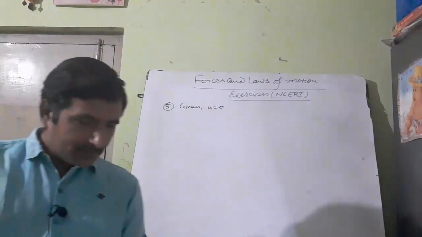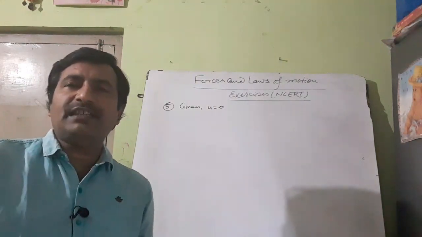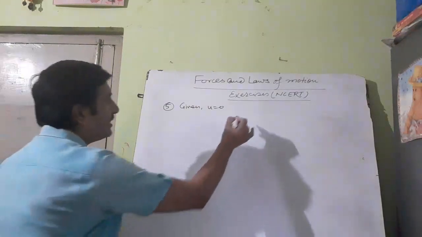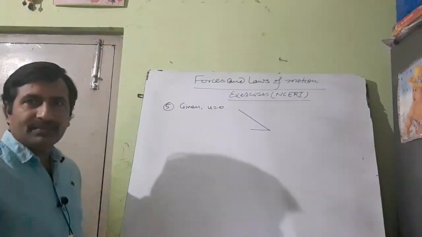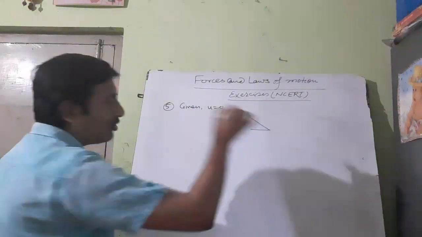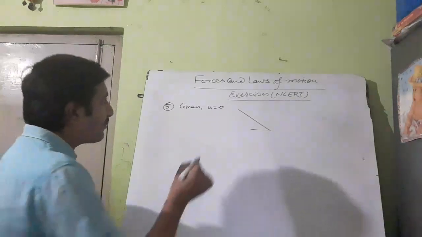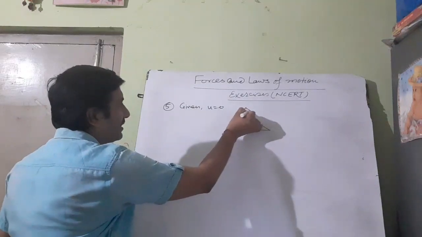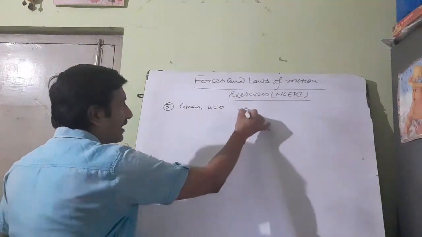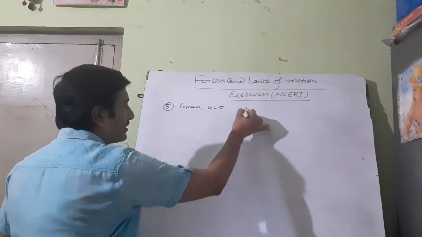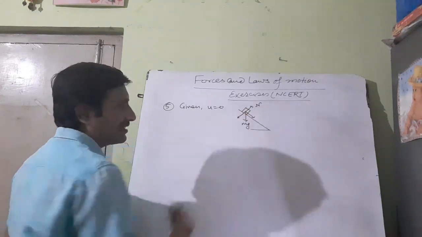After that, it rolls down a hill with a constant acceleration. It is rolling down a hill. Suppose this is the inclined surface along which the truck is rolling. If a body is rolling along the inclined surface, it means there is an acceleration. You see why? Suppose here is a body on the incline. A weight will act downwards, mg, and this mg will have a component along this direction and along this direction. And this inclined surface will apply a normal reaction along this direction.